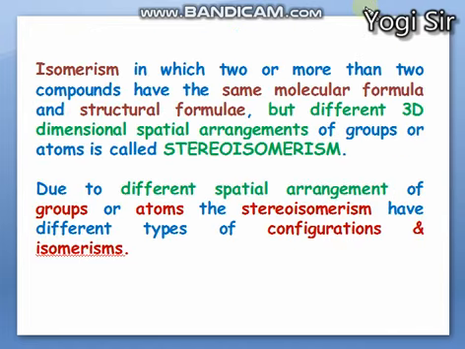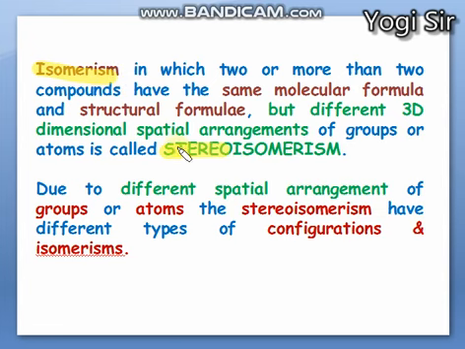So first of all, what is stereoisomerism? What is stereochemistry? Actually, the word stereo is related to three-dimensional space, right? And we know what isomers are. The compounds which have the same molecular formula but different structures are known as isomers, and the phenomenon is known as isomerism.